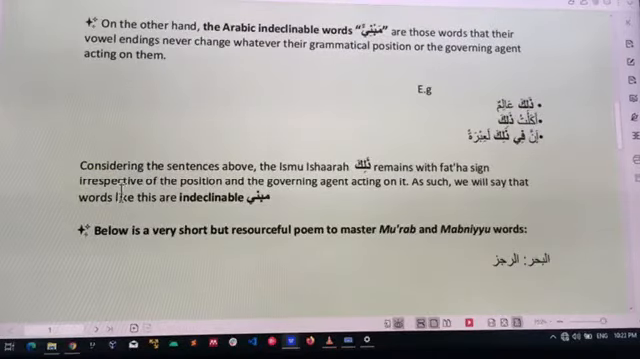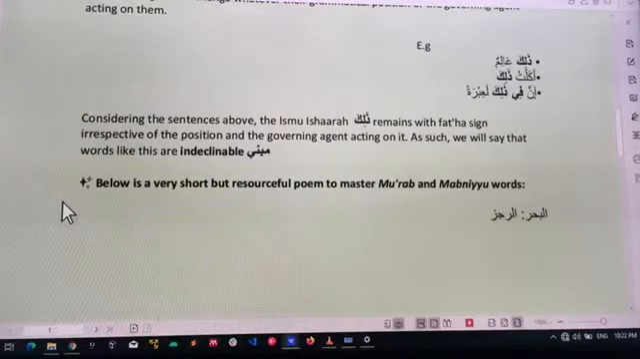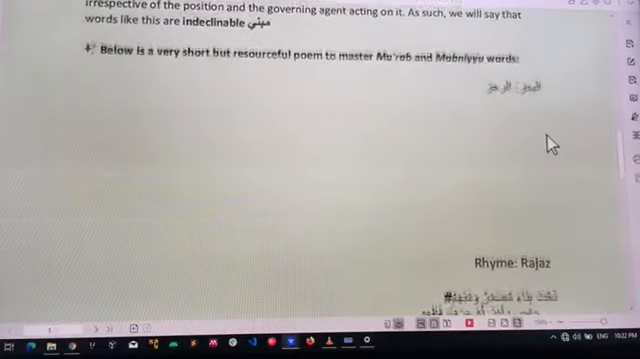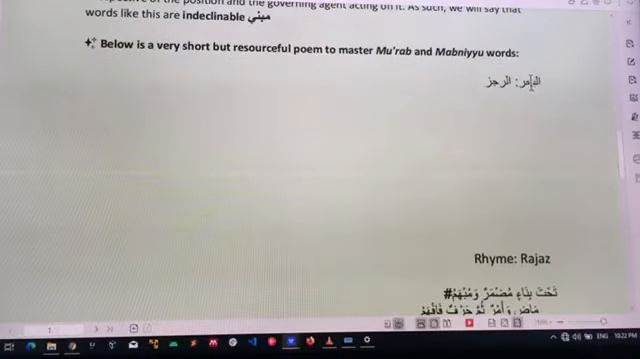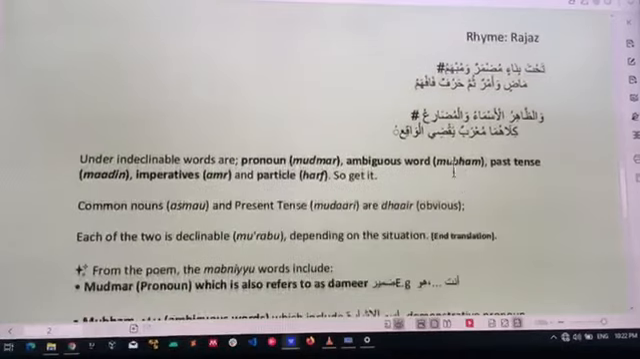So then I said, look at the next point. Below is a very short but resourceful poem to master Mu'rab and Mabni words. Because for a learner, the last thing the person will think is, how will I know a word is Mu'rab? How will I know a word is Mabni? So we have a poem for us here. The bahr of that poem, that means the rhyme, is what? You can say Rojsutu or Urujuza. So that is the rhyme of the poem. So this is the poem here.